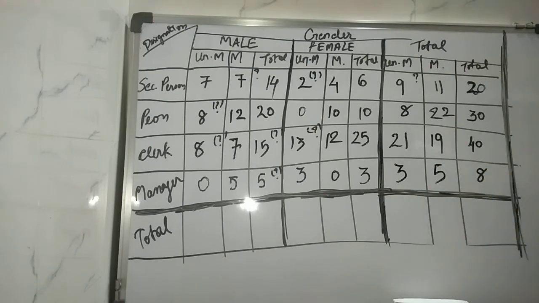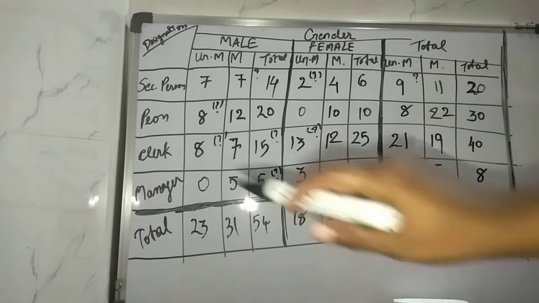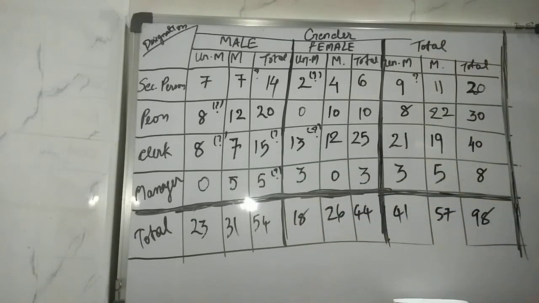Now what you have to do is take out the total of all these tables. So you can see I have taken the total of all these columns and I have completed my table. So this was illustration number 20, which was on page number 39 of your textbook. Now let's move on to the next illustration, illustration number 21, which is on page number 40.